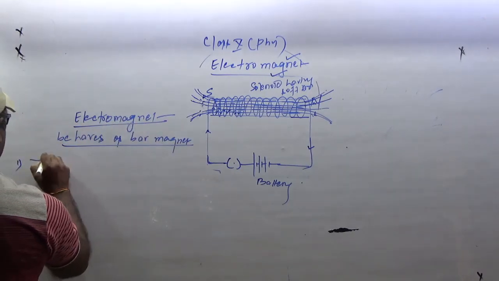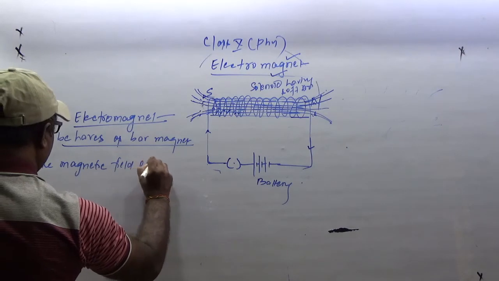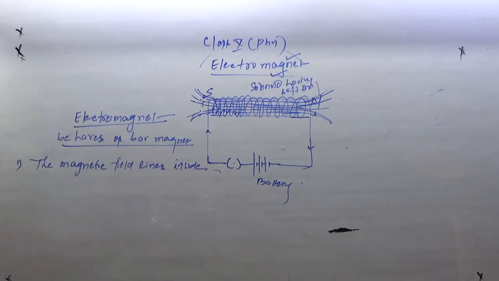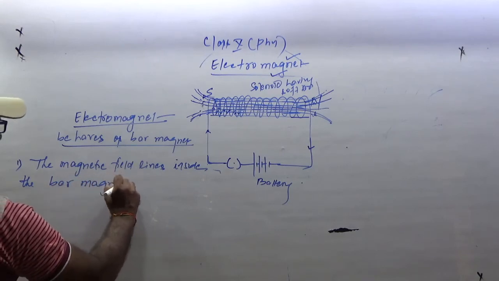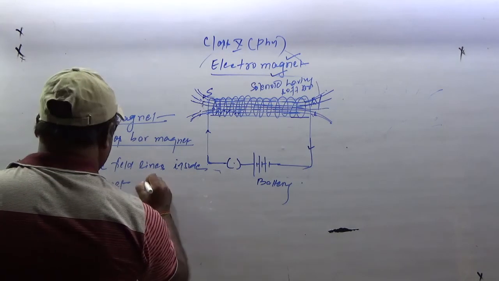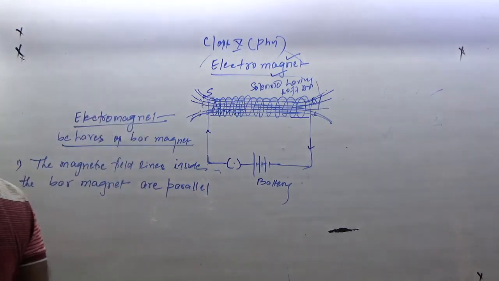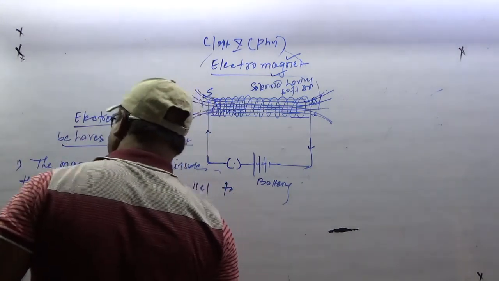Give the reason: the magnetic field lines inside the bar magnet are parallel to each other.